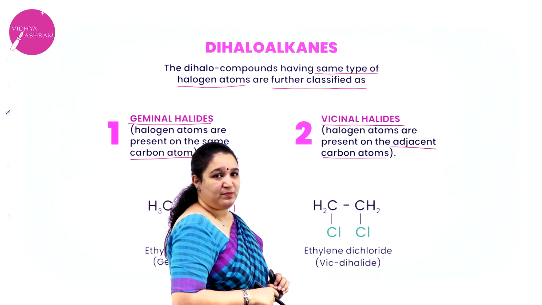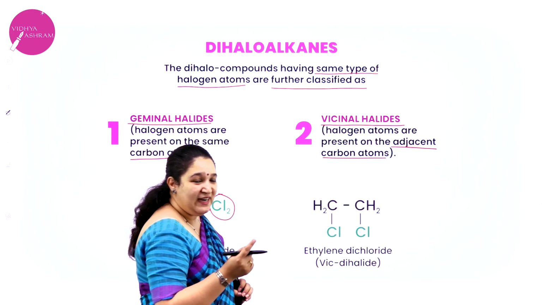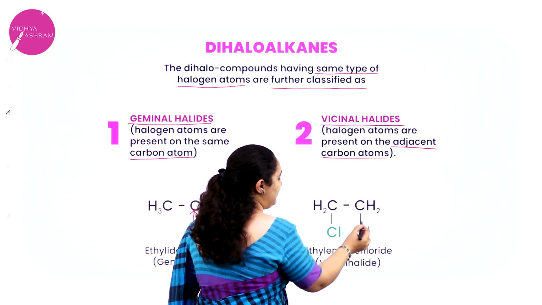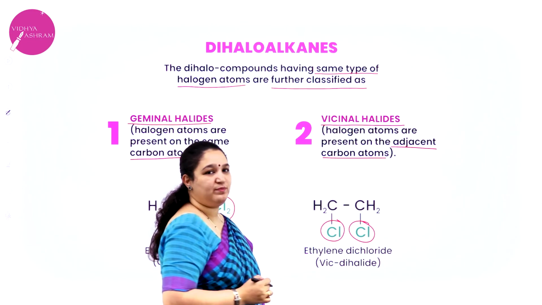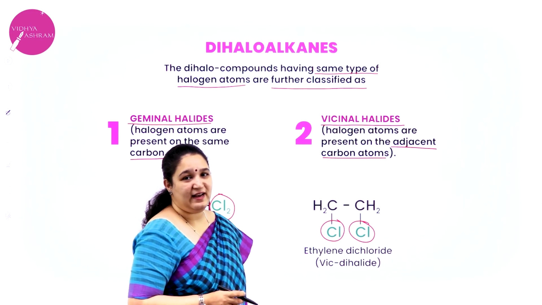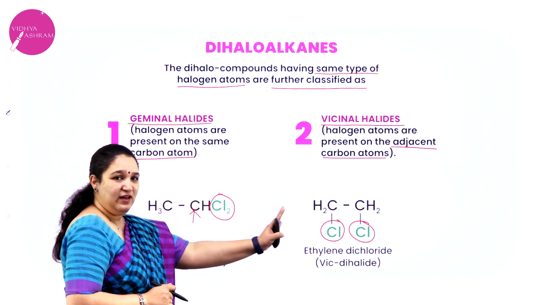Vicinal means what? It is attached to the neighboring carbon atoms. Two neighboring carbon atoms have the halogen present. Then what is it called? It is a vicinal halide. So I hope you have understood what we mean by geminal halide and vicinal halide.